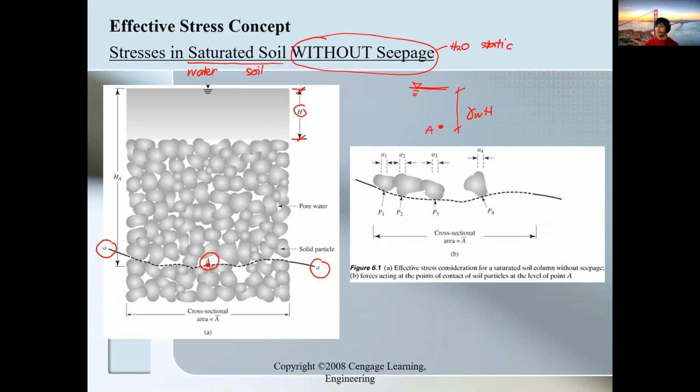With increasing depth, your stress increases. So from your fluid mechanics, if you draw the stress diagram, with increasing depth the stress also increases, so it has a triangular stress distribution.